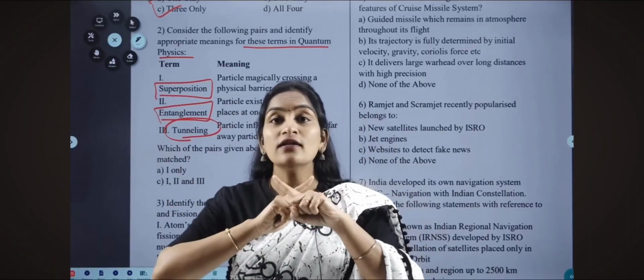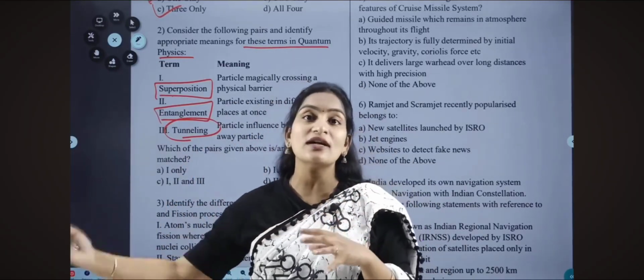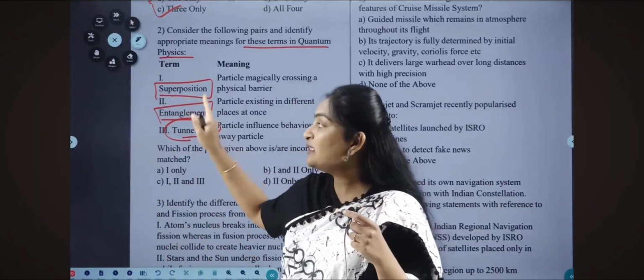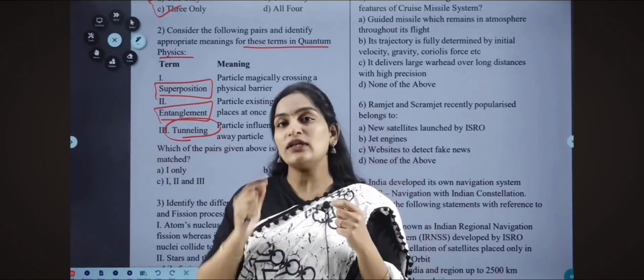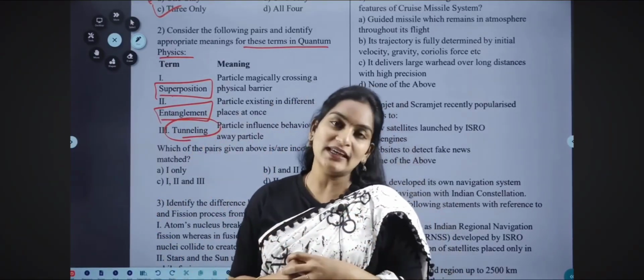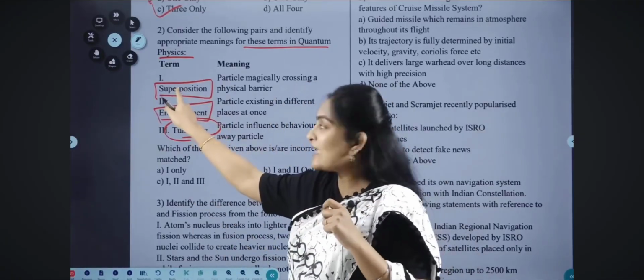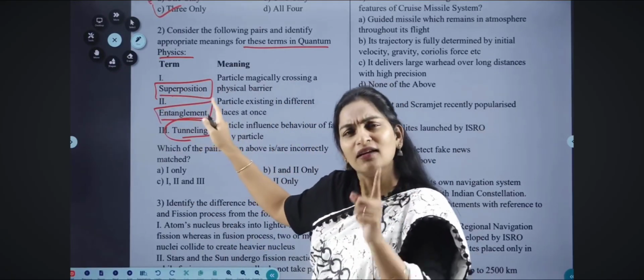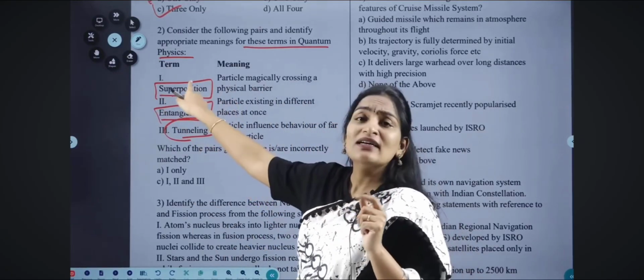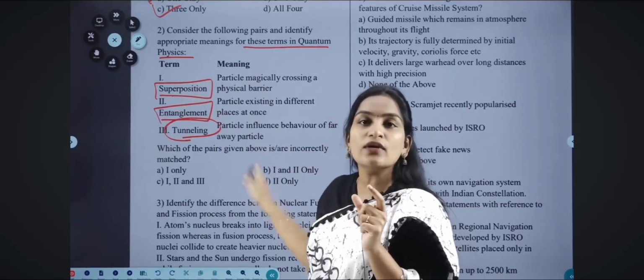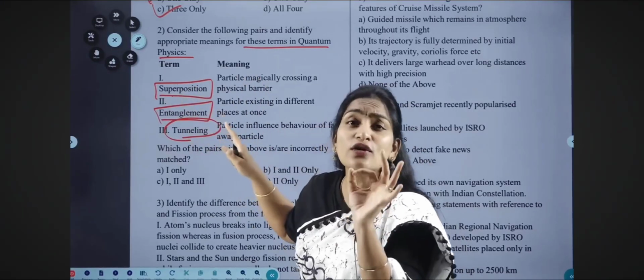As I already told you, quantum physics is definitely not in line with general physics; the properties will not be the same. So: superposition, entanglement and tunneling. And once again, if such match-based questions are given in UPSC, here is one trick I want to share with you. If one pair is mismatched, then definitely think that the other pair is going to be mismatched too, because the meaning of each term should be given among these three only. So if one is wrong, the other one will also be wrong. What is the wrong one? You have to choose. That's it.